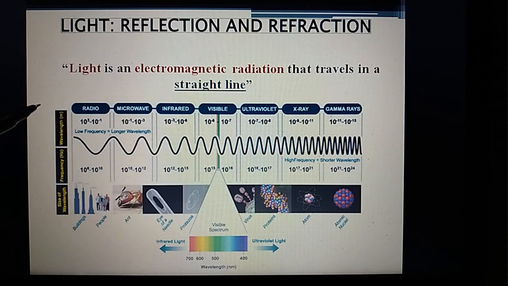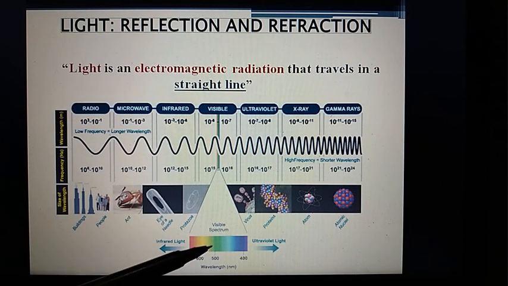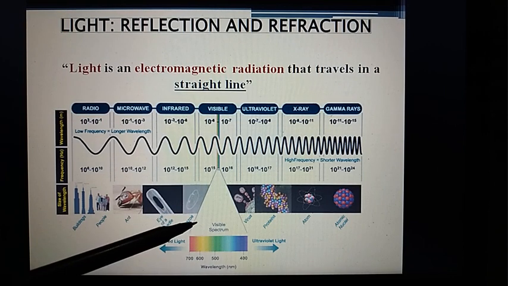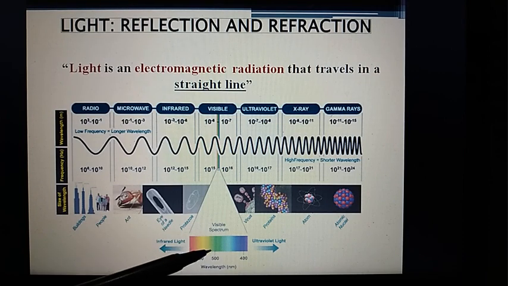You have heard those names: radio waves, microwaves, infrared, ultraviolet, X-ray and gamma ray. In optics, in the chapter light, we all the time deal with the visible spectrum that our eyes can detect.